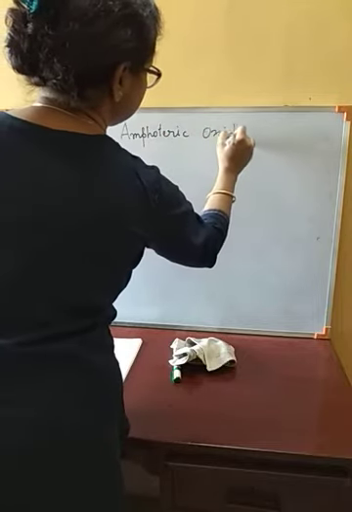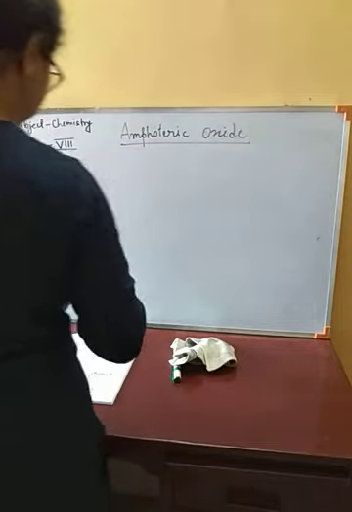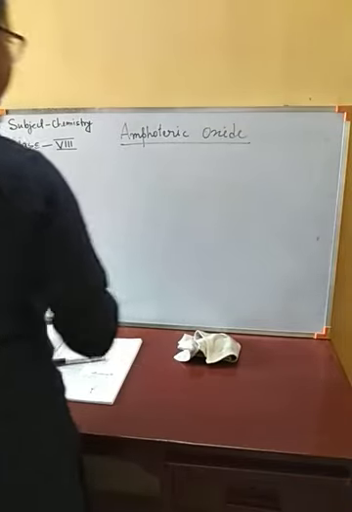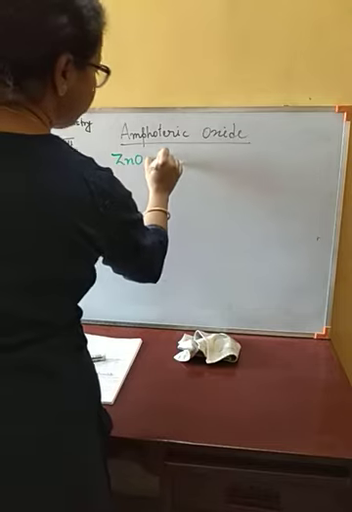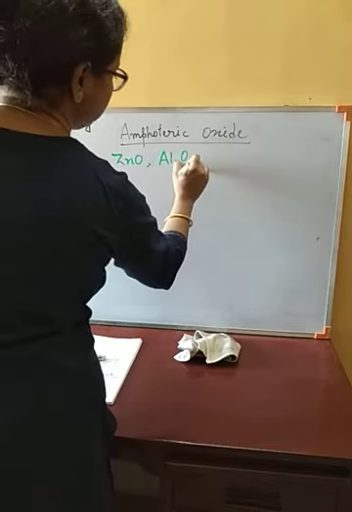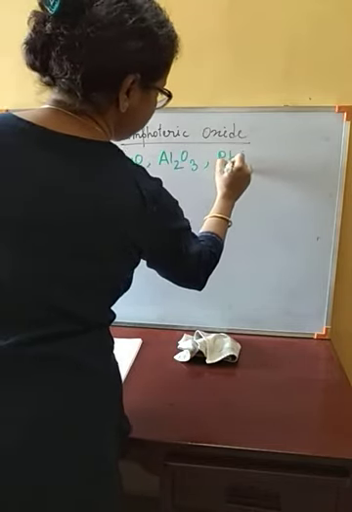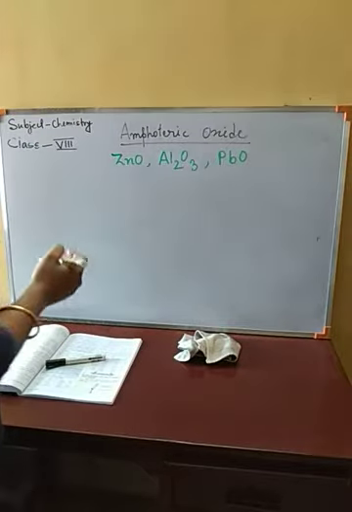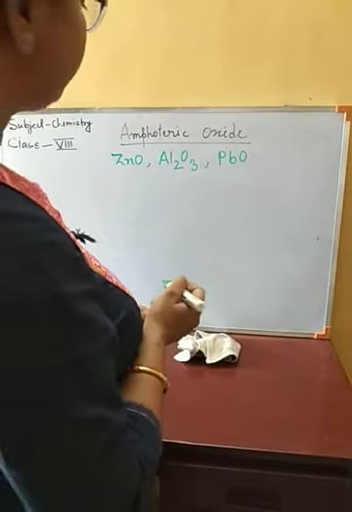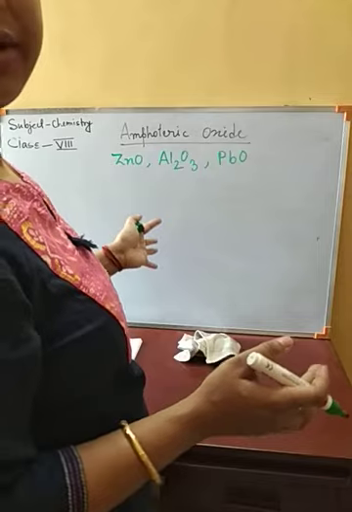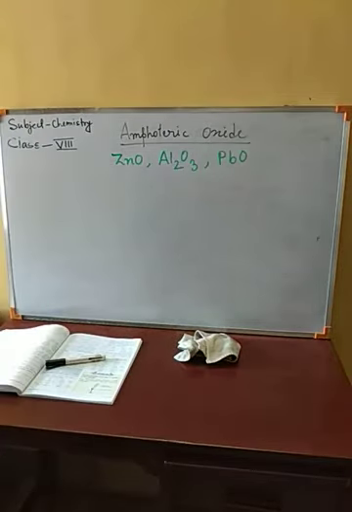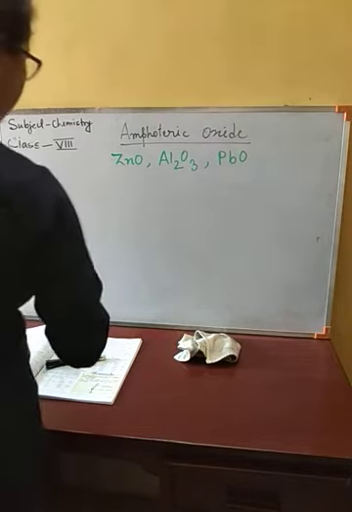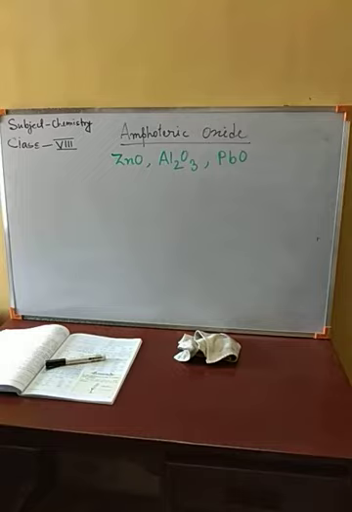Examples of this kind of oxides are zinc oxide, ZnO, aluminium oxide, Al2O3, and lead monoxide, PbO. Why? Because they can react both with acid and base to produce salt and water. That means they can show both the properties of basic and acidic, both the natures.